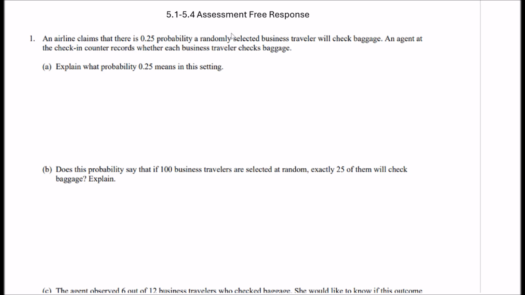Okay, so remember, law of large numbers. If you do this many, many times, a very large sample, okay?